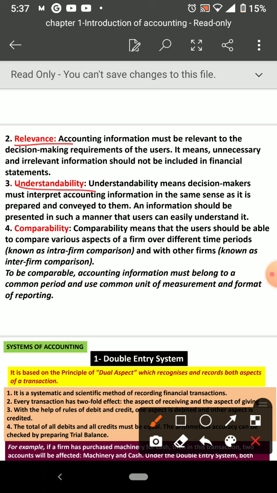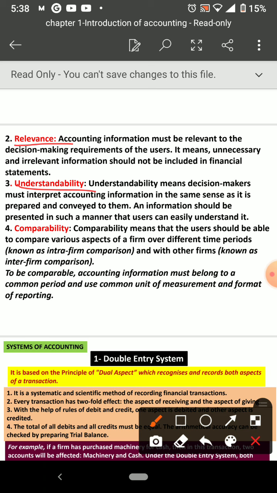Then understandability means decision makers must interpret accounting information in the same sense as it is prepared and conveyed to them. So suppose I am an accountant, I prepared the accounting statements, the balance sheet, the profit and loss account, and everything I kept properly, and I'm submitting it to you.